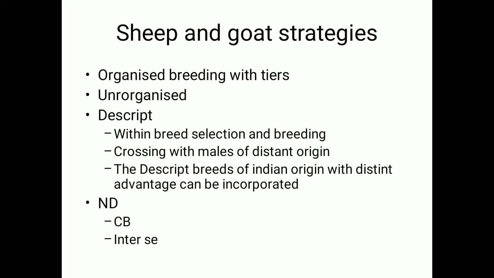If there is a problem of managing the higher exotic inheritance level in the crossbred group, you should restrict the inheritance of exotic animals. So as we told in the cattle and buffalo, that 50 to 62.5 percentage limitation of exotic inheritance should be ensured in order to go profitably in the upgradation of nondescript sheep and goat. Okay, we'll just move on to the next slide.